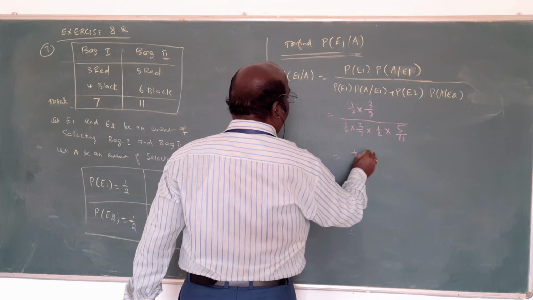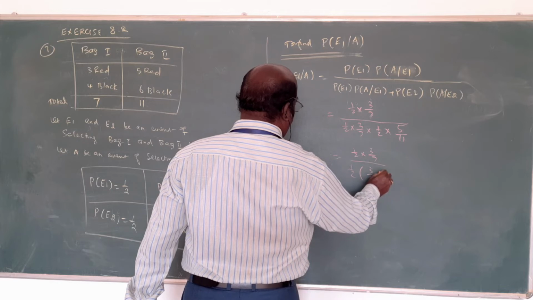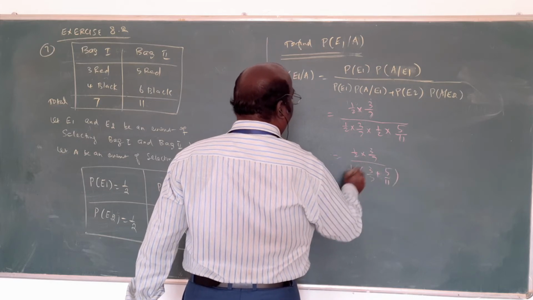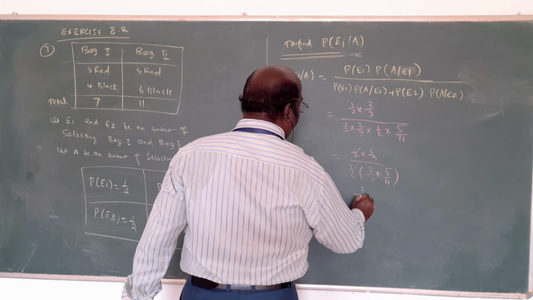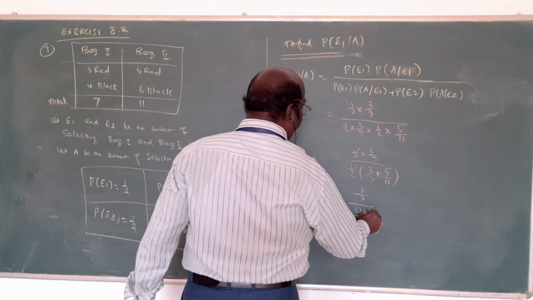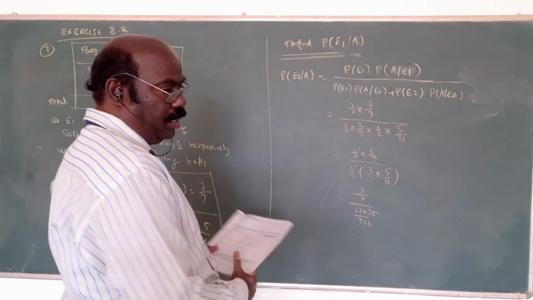Here 1 by 2 is common. Take 3 by 7 plus 5 by 11 and cancel 1 by 2. Take the LCM of 7 and 11, which gives 33 plus 35 over 77. Am I right?